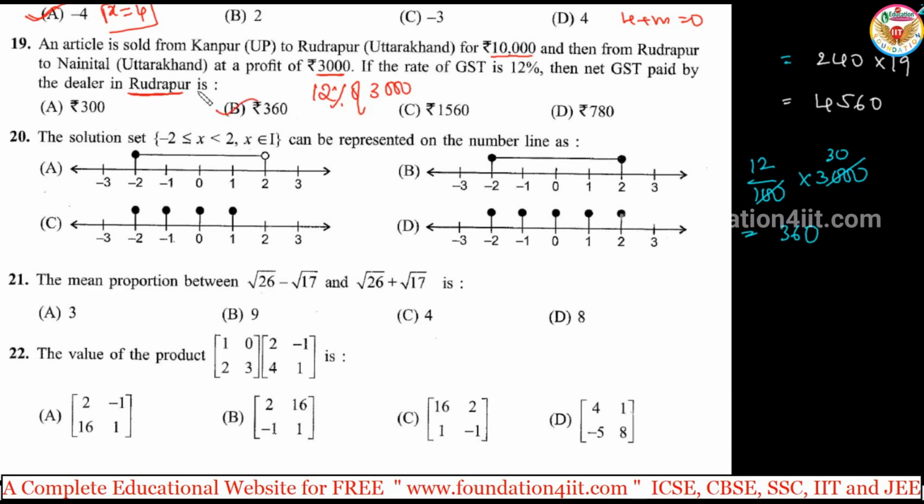So just remember here clearly, the net GST paid by the dealer in Rudrapur. Okay, Kanpur to Rudrapur is 10,000, but Rudrapur to Nainital, the dealer sold with a profit of 3,000. So on the 3,000, only on the profit, we need to find out the GST because of the dealer. So 360 is what he is supposed to pay as net GST, right?